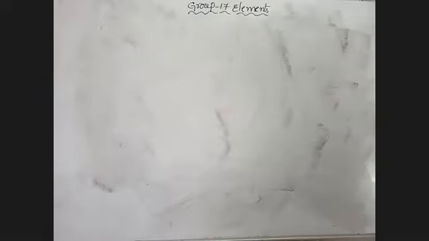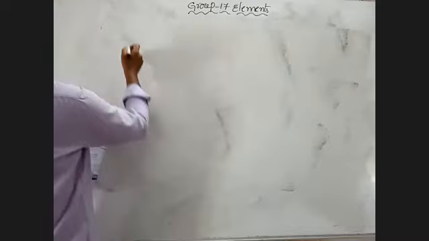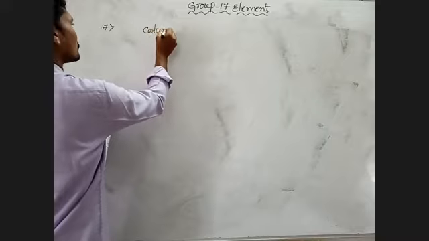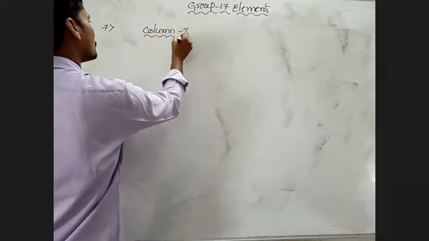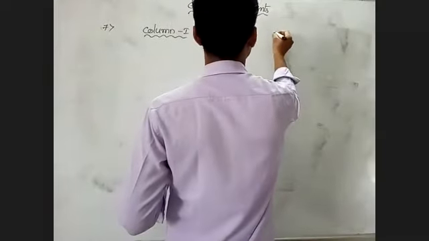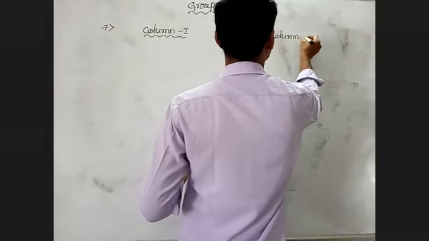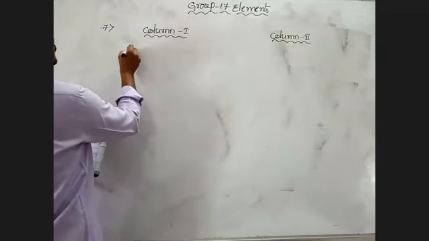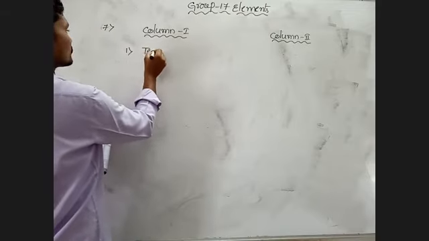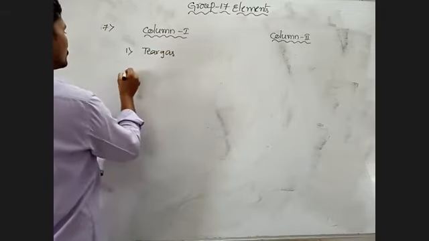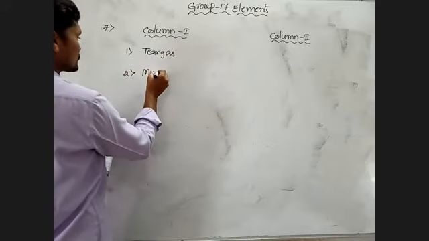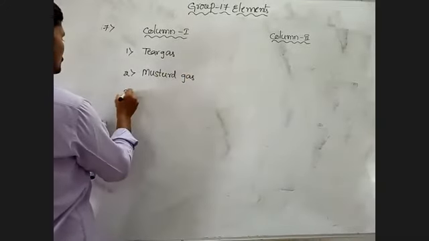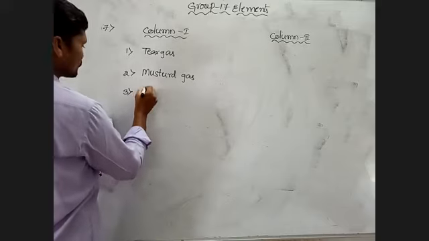Question number 7. Here, formulas are given. That means column 1 and column 2. First one, tear gas, second, mustard gas, next one, phosgene.